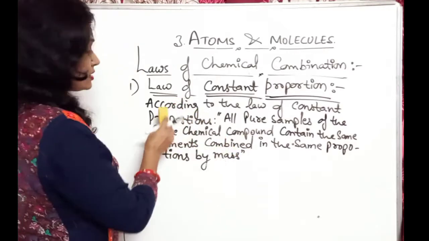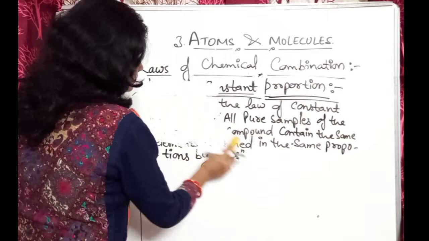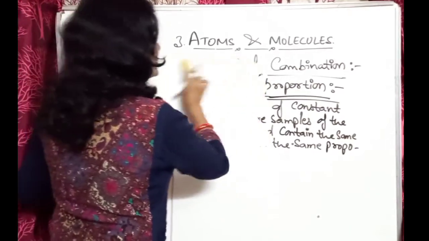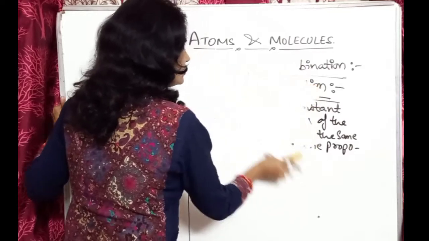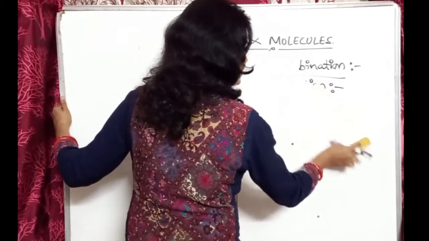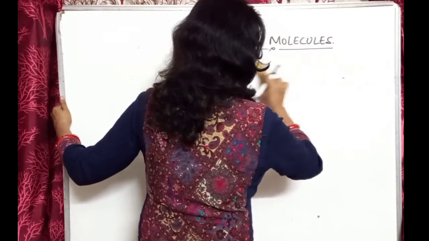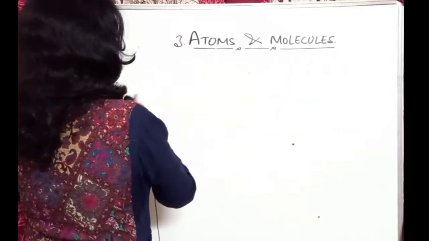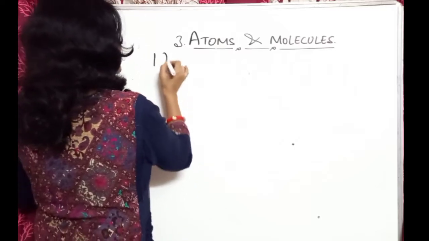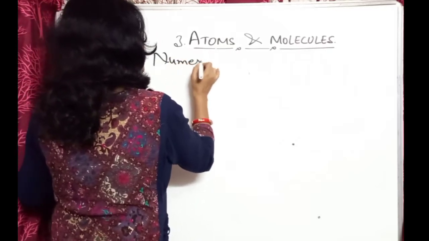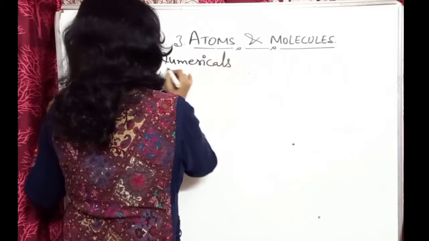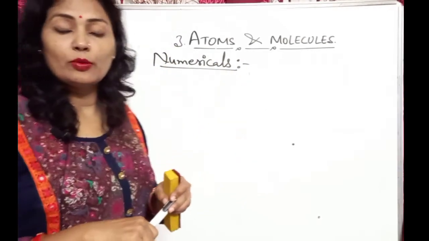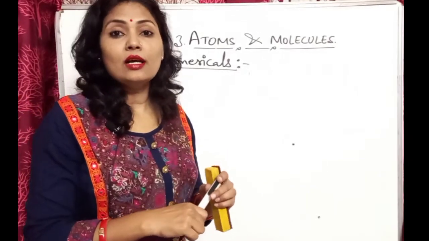First, the law of conservation of mass, and second, the law of constant proportion. I think 1, 2 numericals are also present in the exercise.